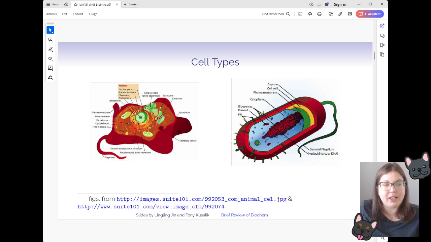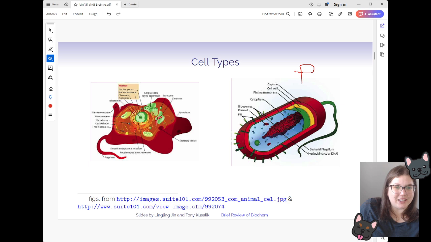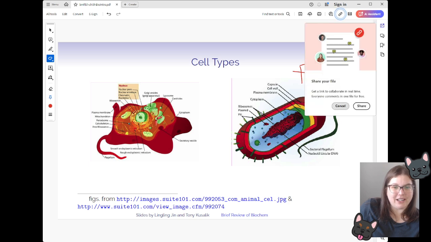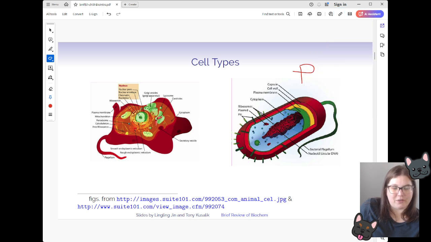So this gives you a little bit of a visualization here on what I'm talking about. If we take a look at this and I was to say, which one of these is the prokaryote and which one is the eukaryote? Would you be able to answer that? I think I can write on this. Here we go. So over here, this is our prokaryote. I'll put a P on it just so that we're labeling it here.